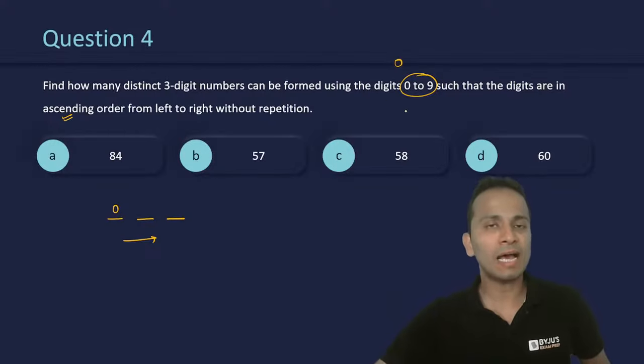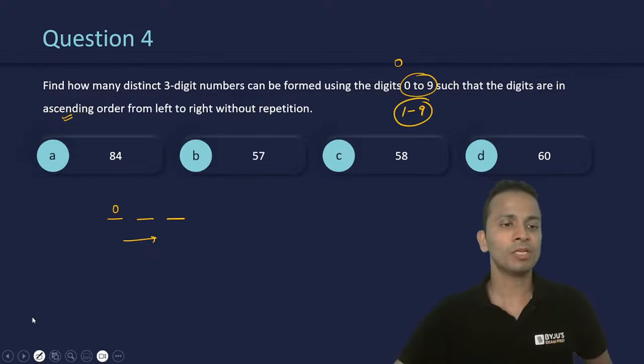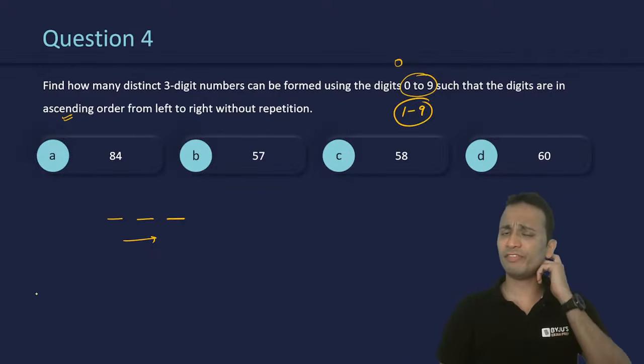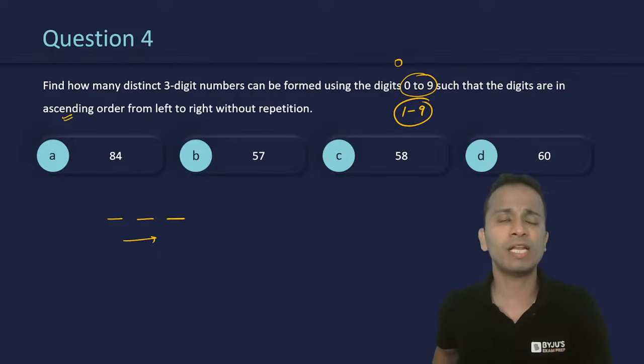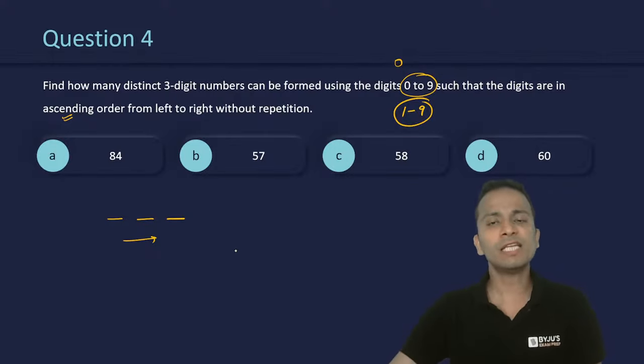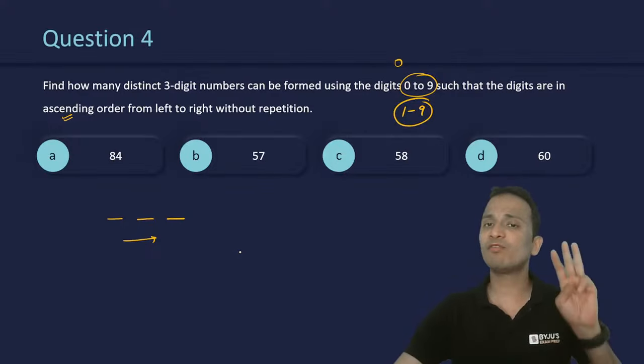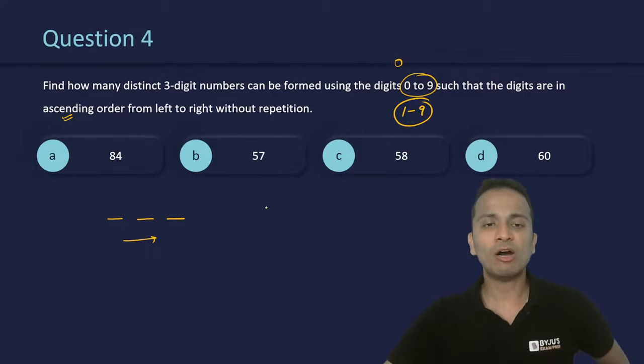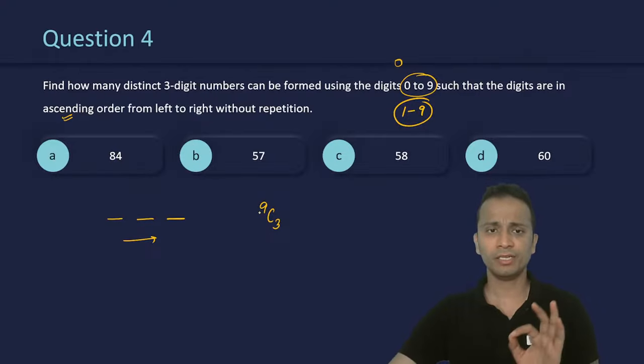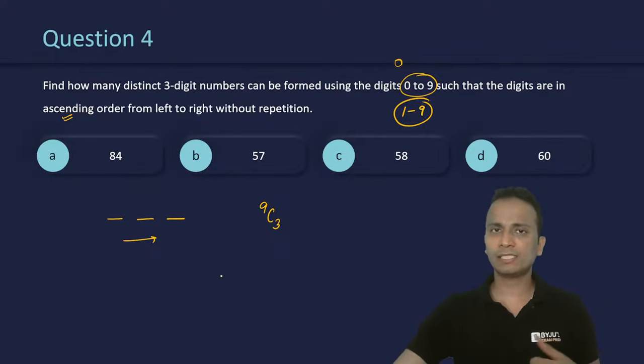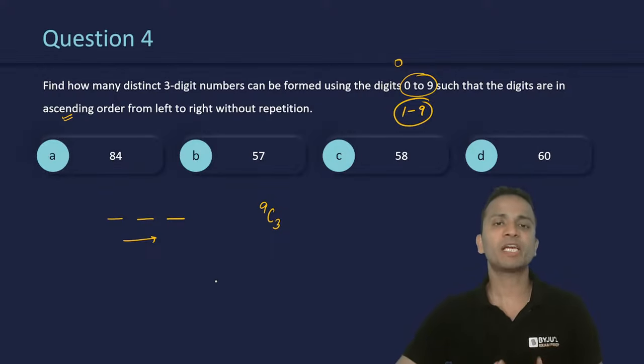So that means I am now left with these 9 digits starting from 1 up till 9. Okay, so this is one very important pointer for this question. Out of these 9 digits that are available, I have to select any 3. So out of 9, 3 digits can be selected in 9C3 ways. Let's pick up any selection of 3 digits out of these 9 digits.